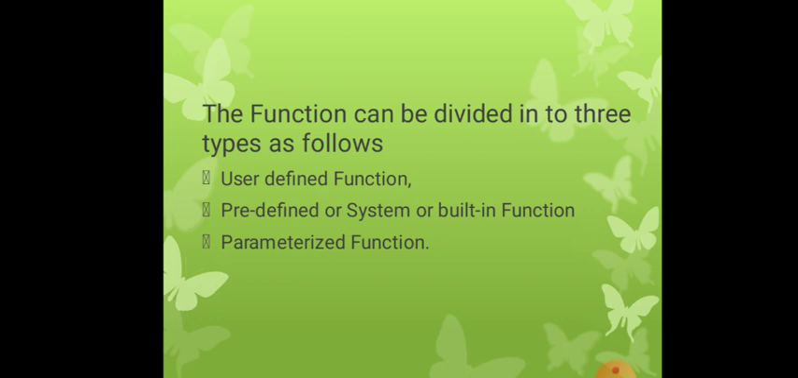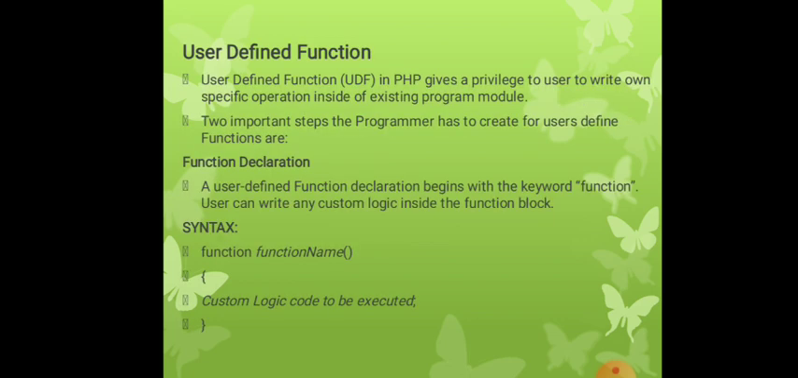The function can be divided into three types as follows: user defined function, predefined function or system or built-in function, and the third one is parameterized function. Now we see the user defined function. The user defined function in PHP gives a privilege to the user to write their own specific operation inside of the existing program module. The program module should be already done in the PHP structure.